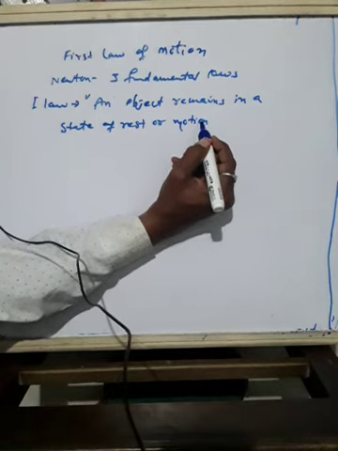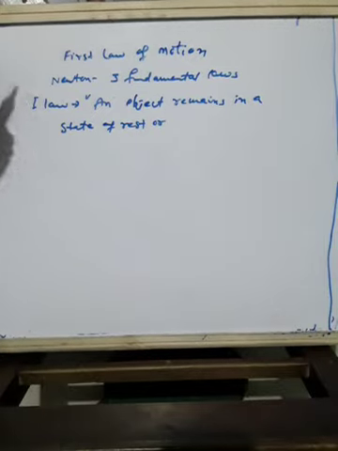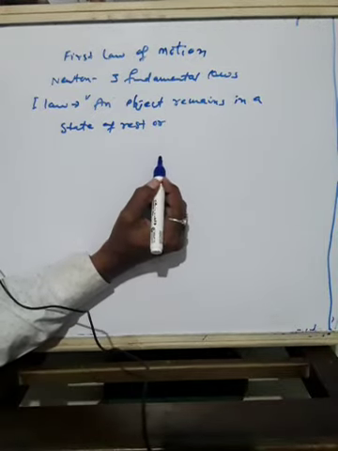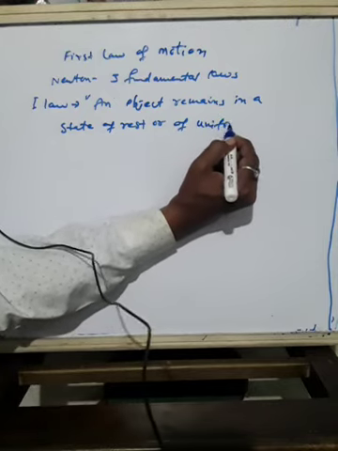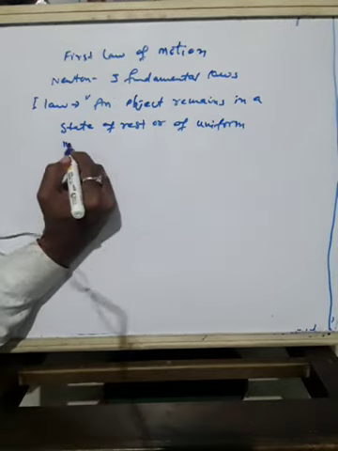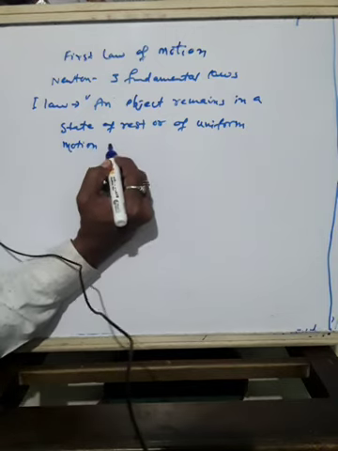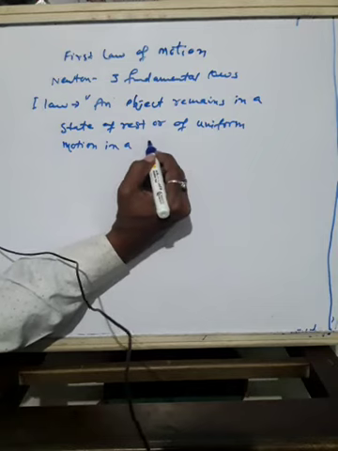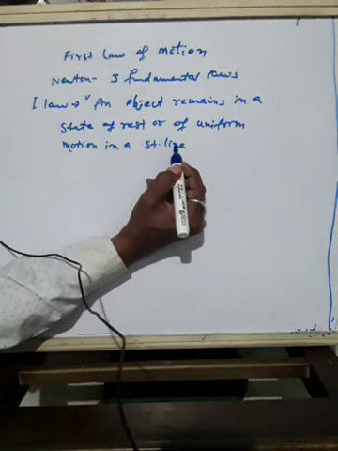State of rest or of uniform motion in a straight line unless compelled to change the state.